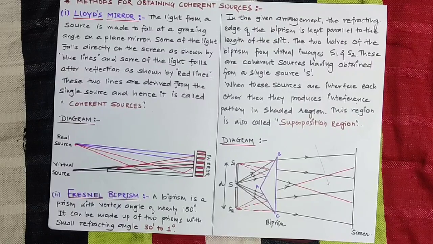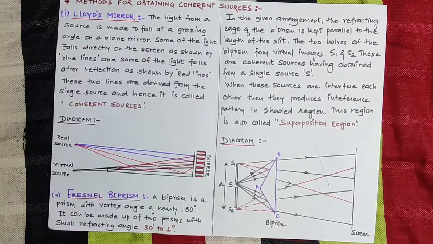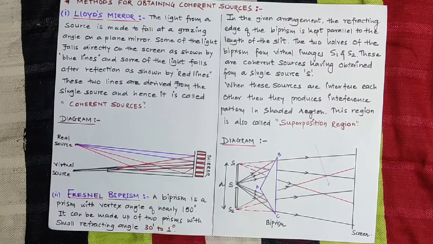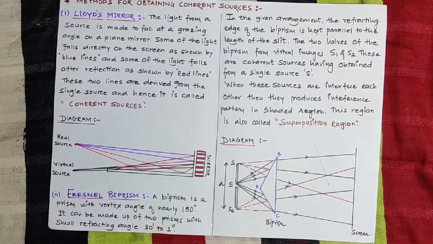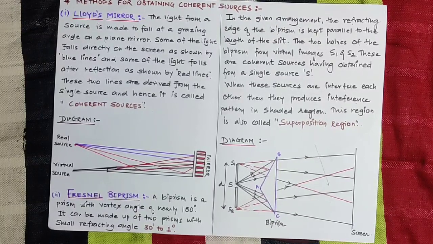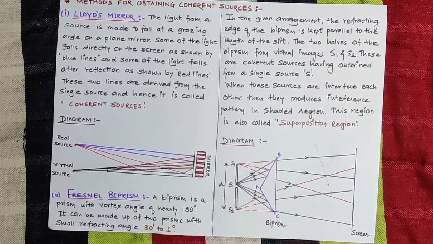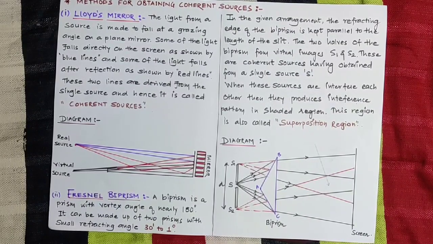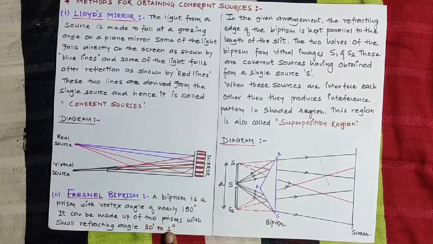The vertex angle is the angle between the two surfaces of a prism. Here the angle made by these two surfaces is called the vertex angle, and it is nearly equal to 180 degrees, and it can be made up of two prisms with a small refracting angle of 30 minutes to 1 degree.